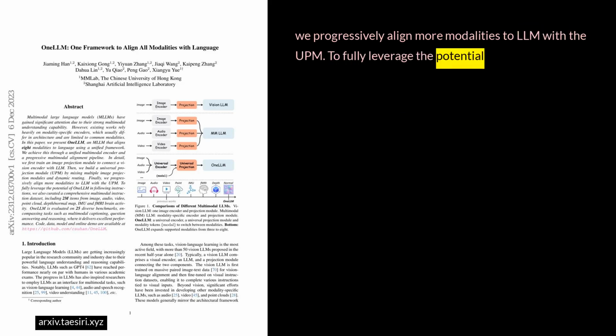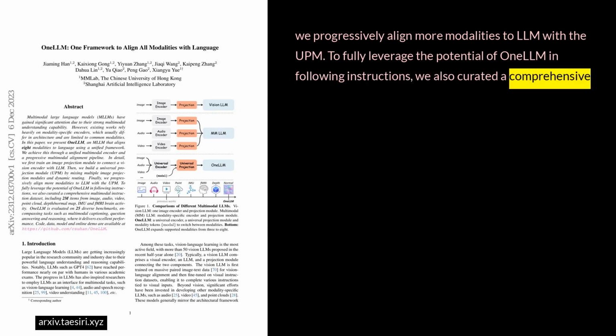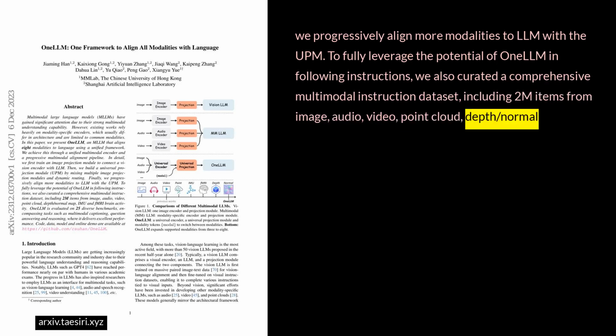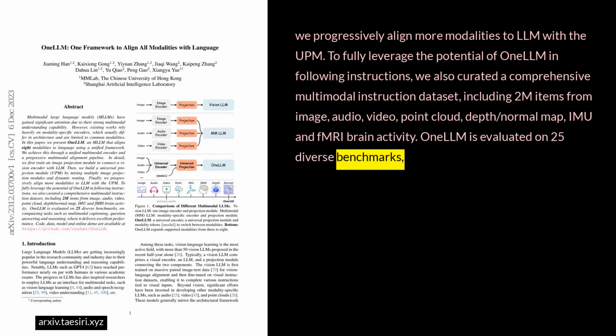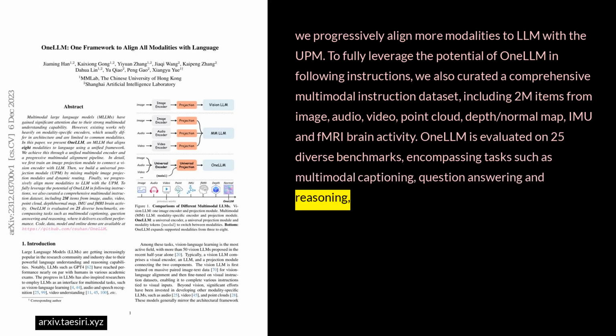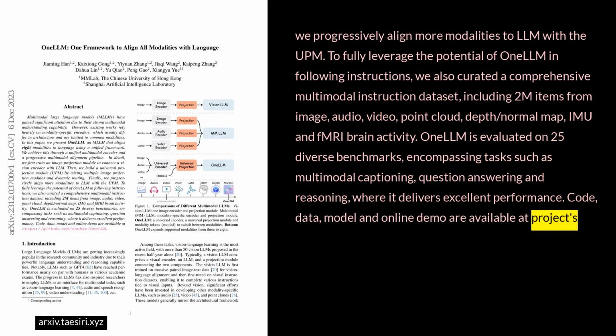To fully leverage the potential of OneLLM in following instructions, we also curated a comprehensive multimodal instruction dataset, including 2M items from image, audio, video, point cloud, depth/normal map, IMU and fMRI brain activity. OneLLM is evaluated on 25 diverse benchmarks, encompassing tasks such as multimodal captioning, question answering and reasoning, where it delivers excellent performance. Code, data, model, and online demo are available at the project's website.